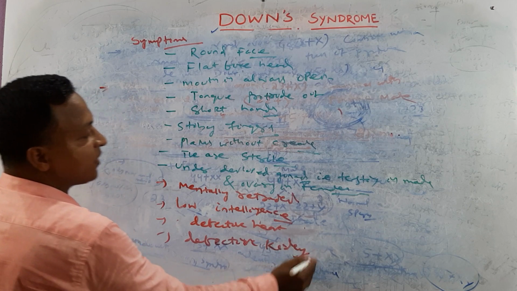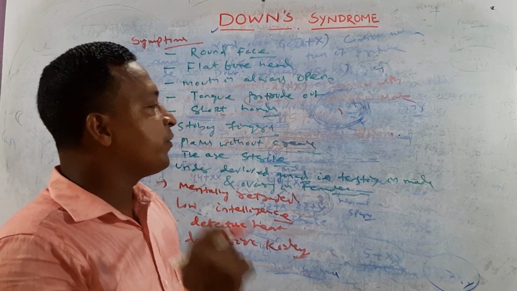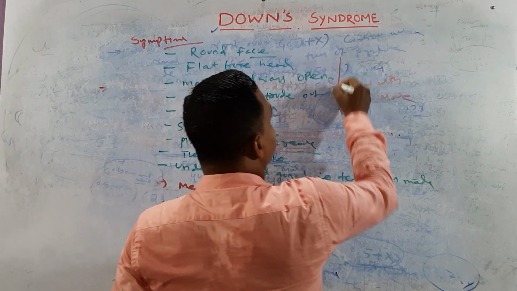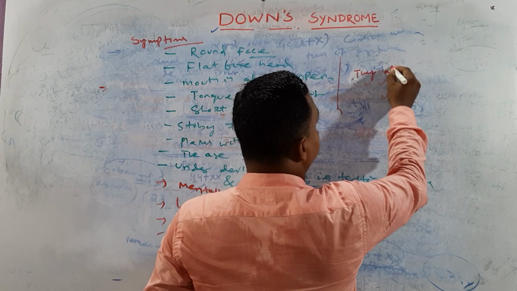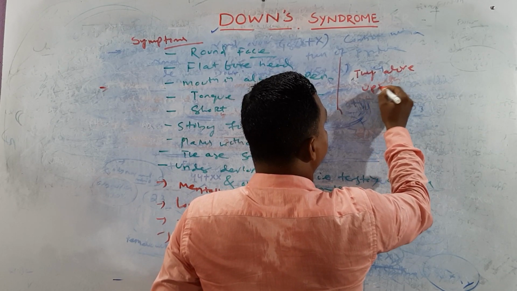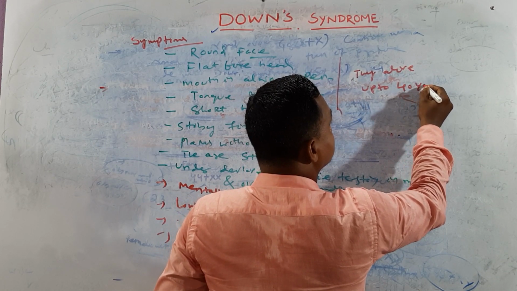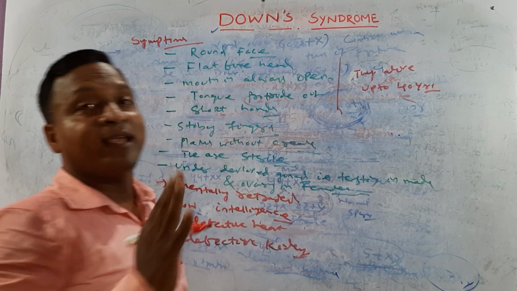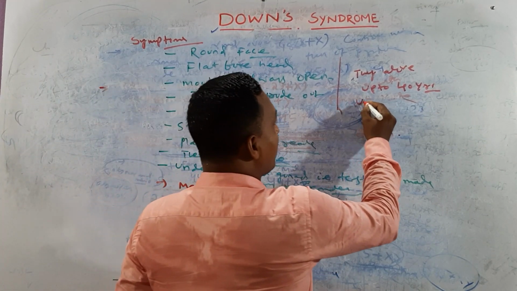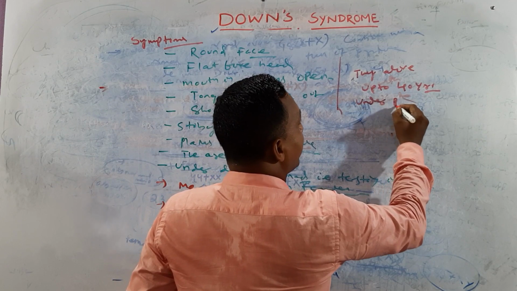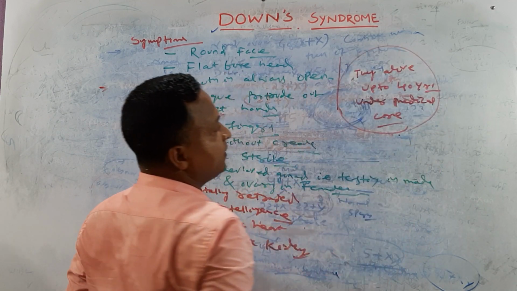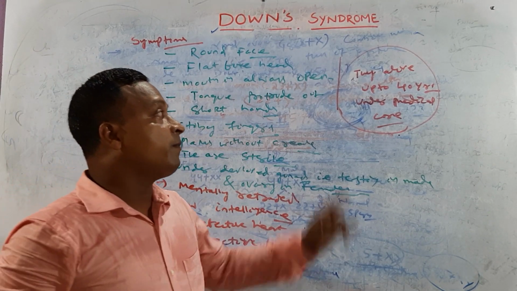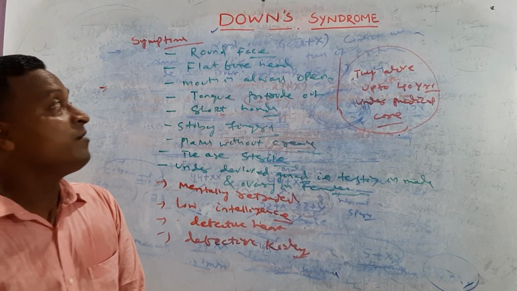The kidney is also defective. Okay, another important point: they live up to 40 years under medical care. If medical care is taken, they live maximum up to which years? 40 years. These are important symptoms.